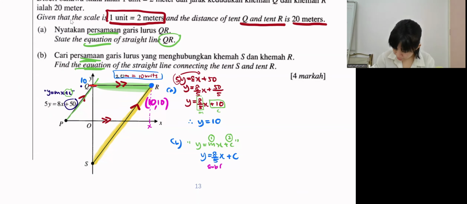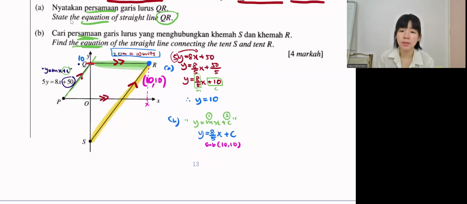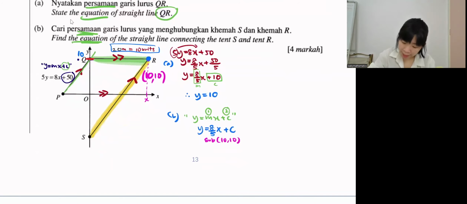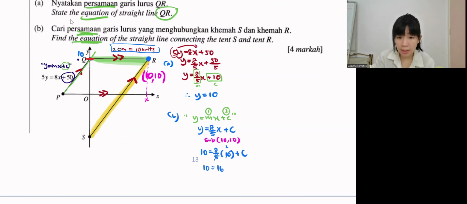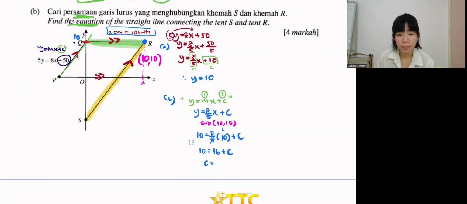Sub 10, 10, so we can find c now. y is 10, 8 over 5, x is 10, plus c. Simplify this: 10 equals 16 plus c. Bring this 16 over, it becomes minus.